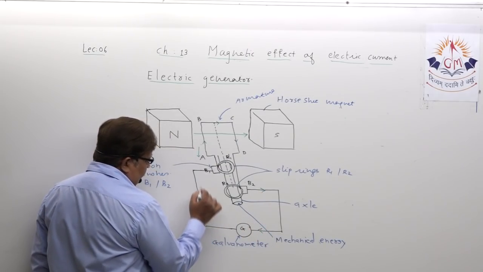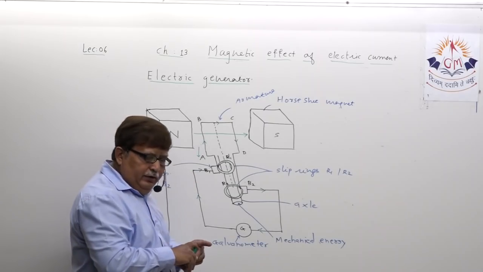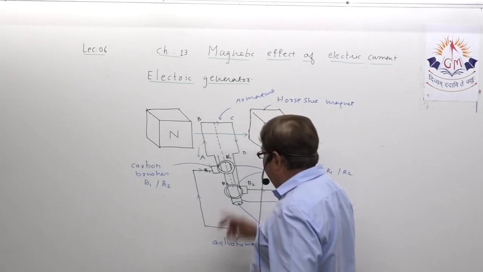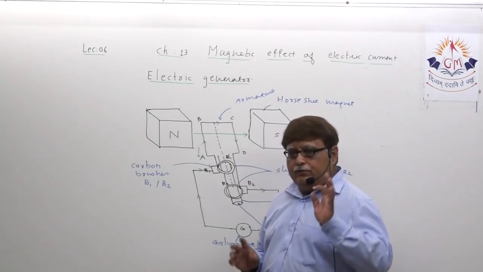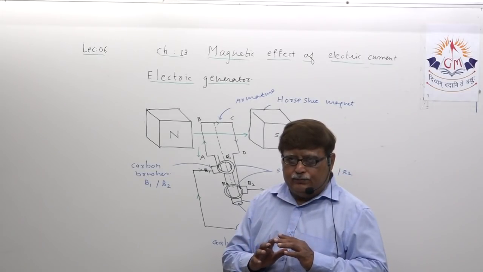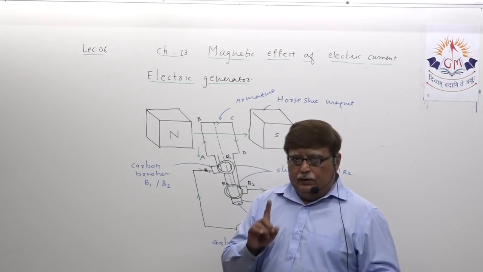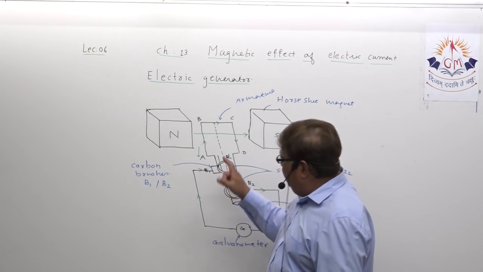This is the direction of the current initially. So you understood one thing. Now let us try to understand the right hand rule. The right hand rule gives the idea regarding three things: direction of magnetic field, direction of induced current, and direction of motion of conductor.